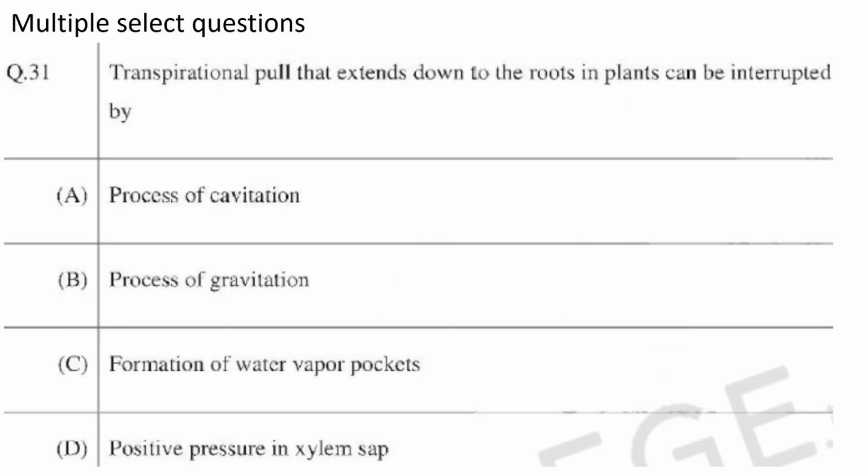Then coming to the multiple select questions. Transpirational pull that extends down to the roots in plants can be interrupted by. So transpiration occurs through the stomata on the leaf surface, and this will create a negative pressure on the leaf, and this tension is transmitted to the xylem vessels. Xylem vessels are just like a straw when you are drinking juice from a glass. This straw maintains a continuous water column. Similarly, xylem vessels also maintain a continuous water column.